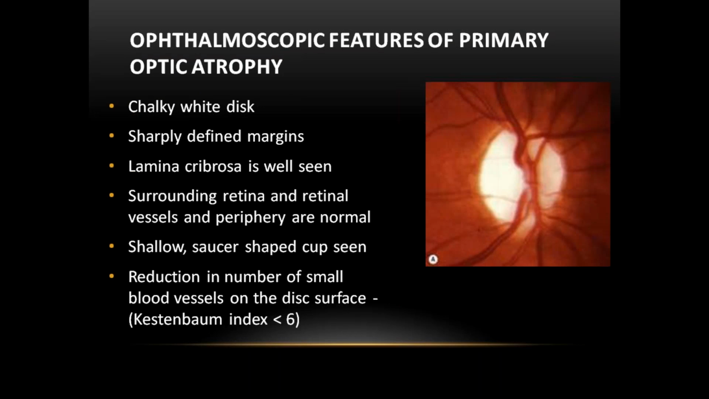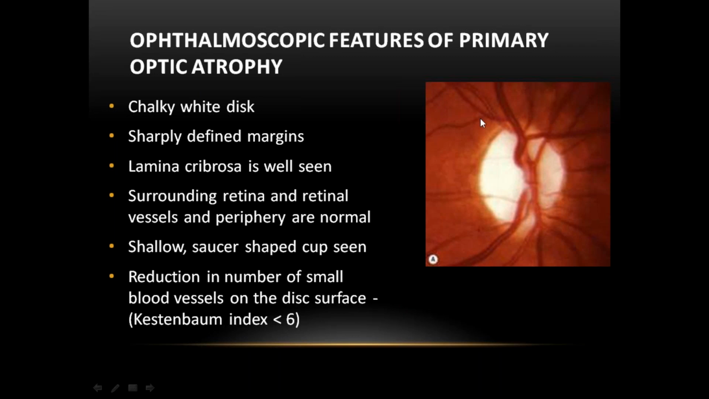In primary optic atrophy, the disc is chalky white in color and the margins are well defined. You can see here the disc is chalky white, with well defined margins. The vessels are normal, and the caliber of the vessels is normal. These are the veins, these are the arteries. Both veins and arteries are normal. The surrounding retina is also normal. This is primary optic atrophy: chalky white with well defined margins, normal vessels and retina.